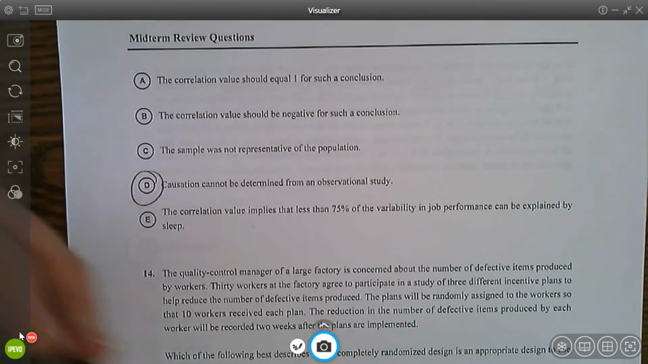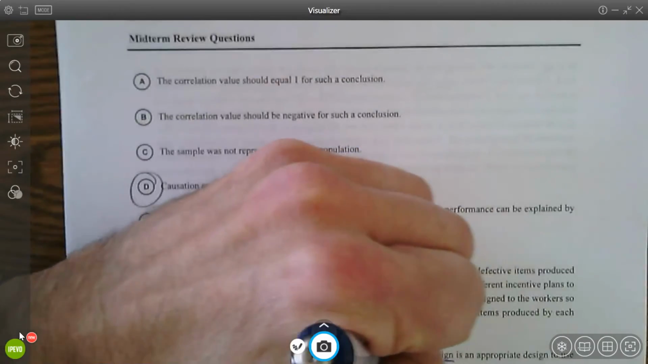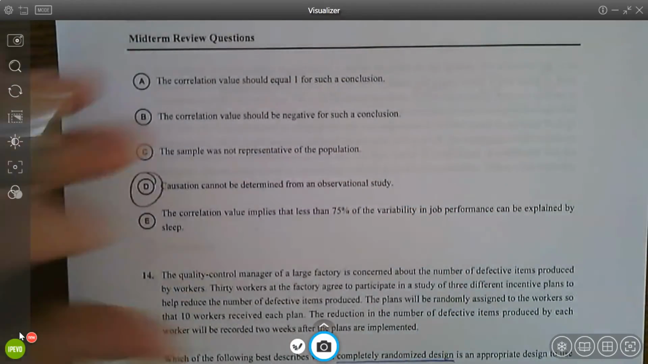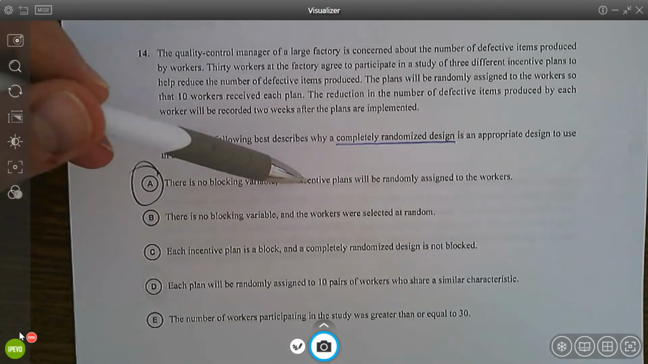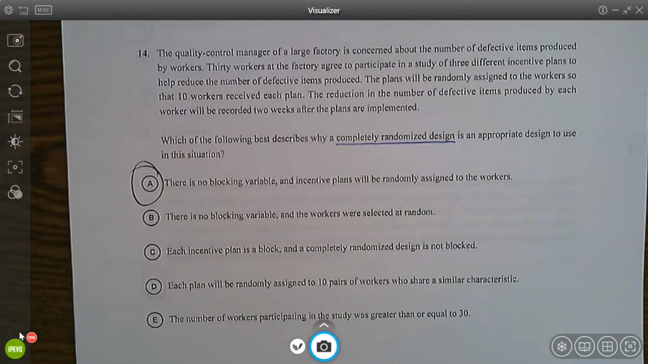14, completely randomized design is when you just randomly assign the treatments to the subjects and you don't have a blocking variable. So the plans are being randomly assigned to the workers. One of those 3 plans. That's it.